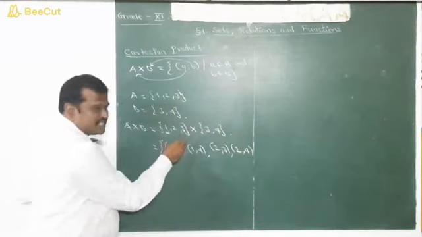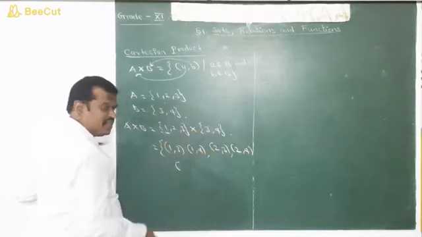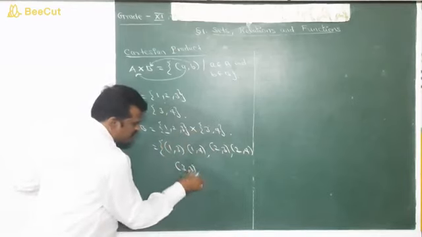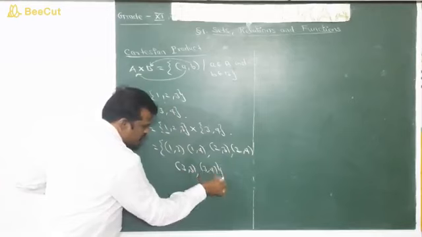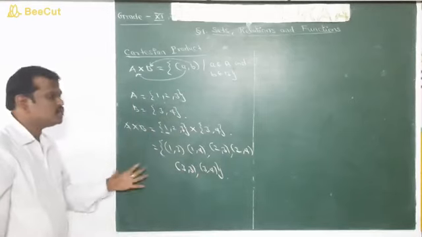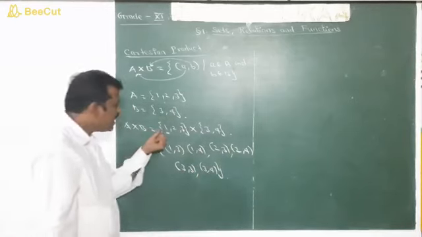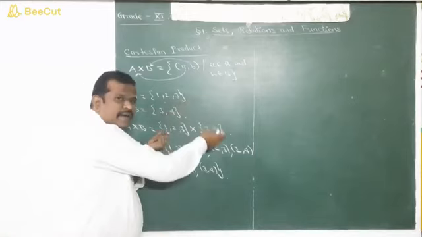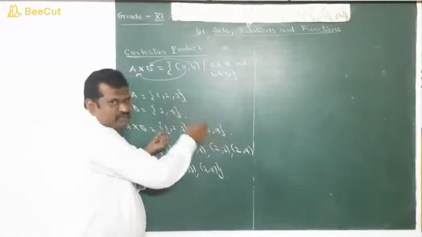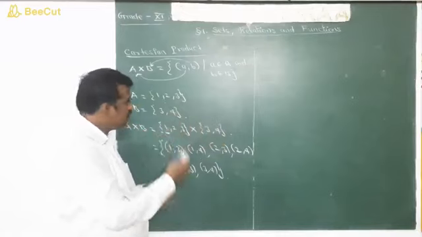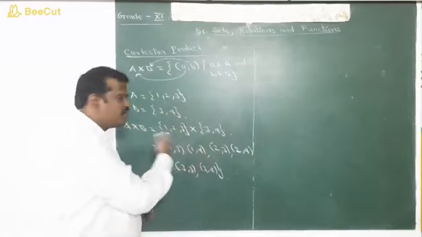Now we take 3 and pair with 3 and 4: 3 comma 3, 3 comma 4. This is the Cartesian product of two sets. Is it clear? We take one element and pair it with the elements of B. Like that we have to take all the elements of capital A.